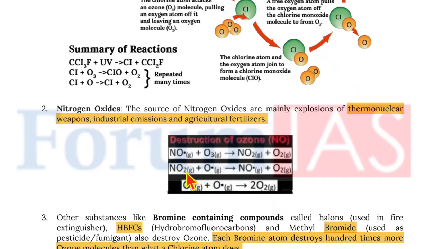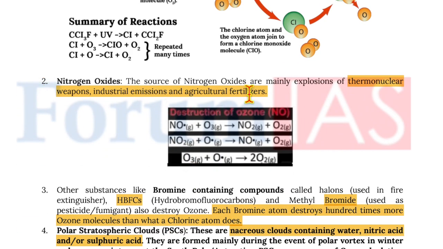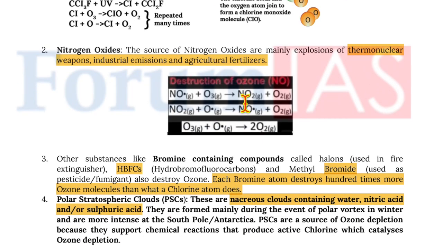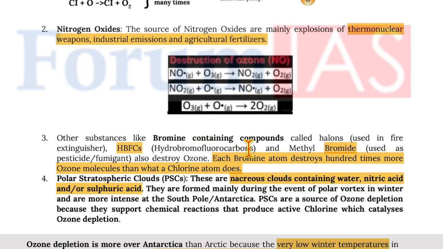And moving on, we have nitrogen oxides. The sources of nitrogen oxides are mainly explosions of thermonuclear weapons, industrial emissions, and agriculture fertilizers. Now, other substances like bromine-containing compounds, which are called halons, used in fire extinguishers, HBFCs, that is hydrobromofluorocarbons, and methyl bromide used in pesticides and fumigants also destroy ozone. Each bromine atom destroys 100 times more ozone molecules than a chlorine atom does.